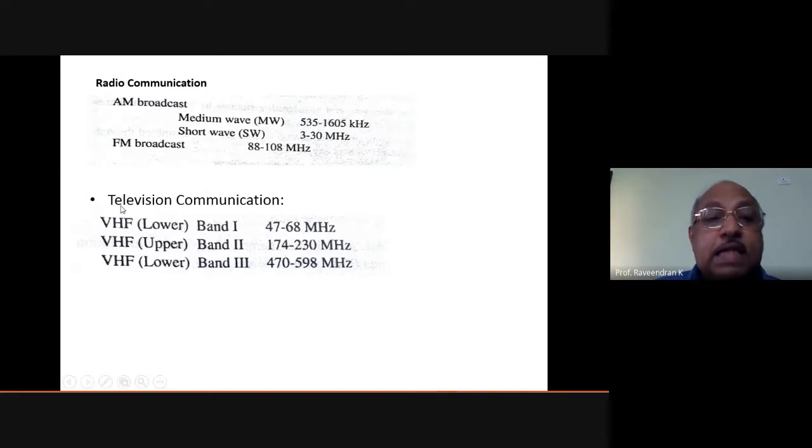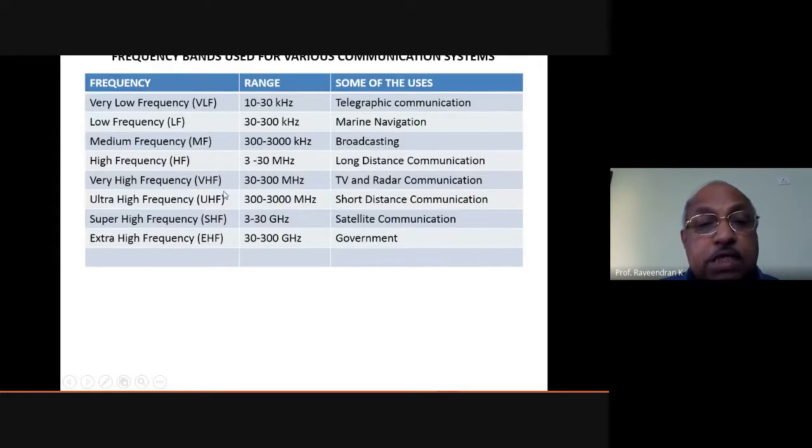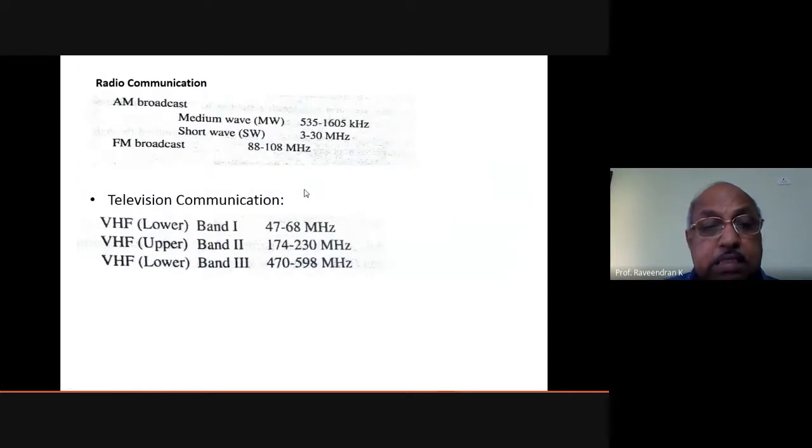Okay. Then the television communication. This frequency range is also used. I told you television communication uses the very high frequency VHF range. That is 30 megahertz to 300 megahertz, or 0.3 gigahertz. That is given here. So in television communication, we have the VHF lower band, that is band 1. Usually in television communication we have 3 bands of operation for different purposes.